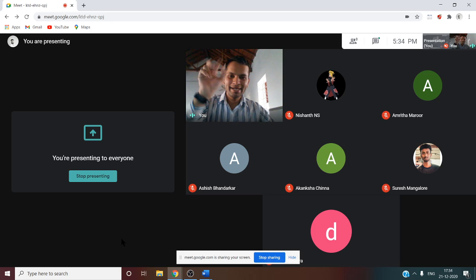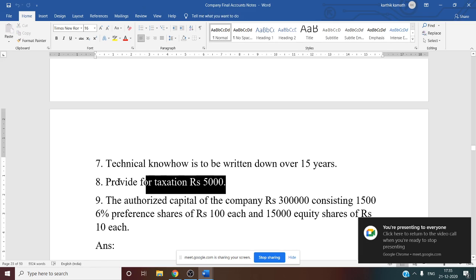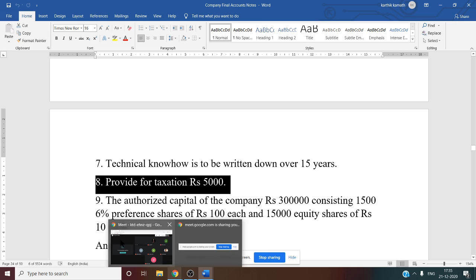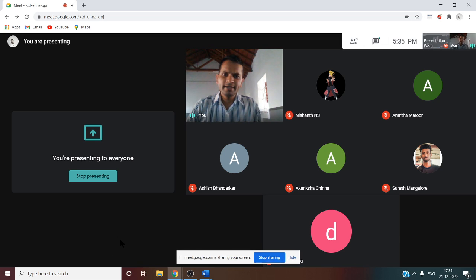Then next, provision for taxation. Provision for taxation, that is 5,000. So you know this provision for taxation, profit prior to the exceptional item and tax you will get in the P&L account, that is total revenue minus total expenses. And once you get that information, from that you can deduct this tax expense, because this provision for taxation is a tax expense. You can deduct it in the P&L account. So one entry there you have to write.